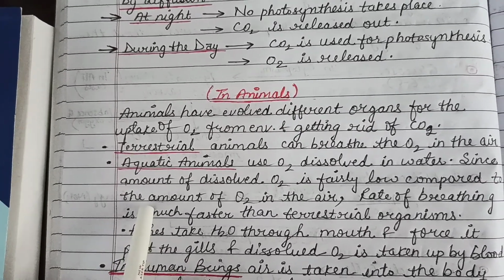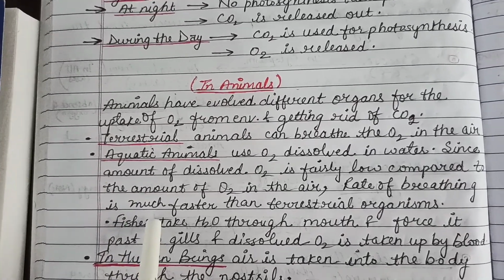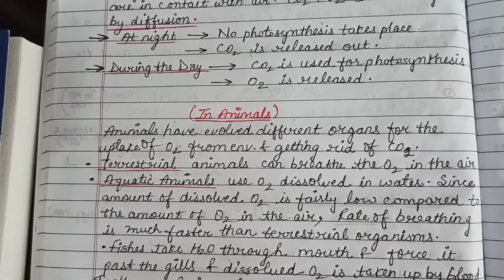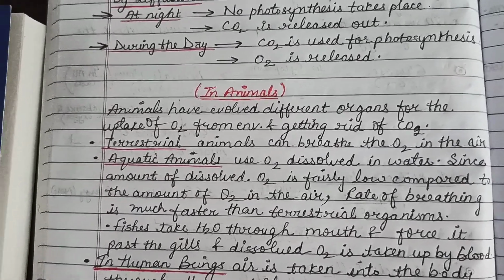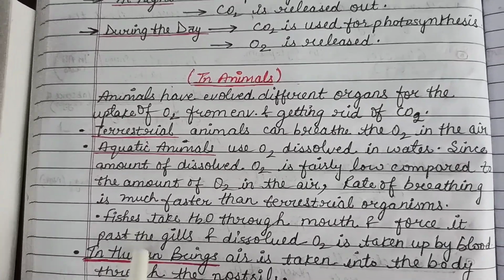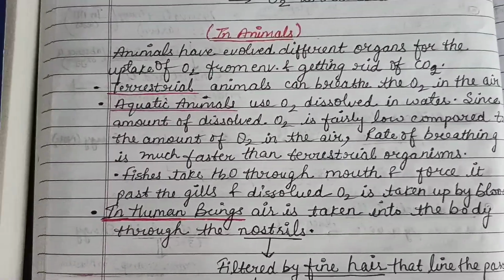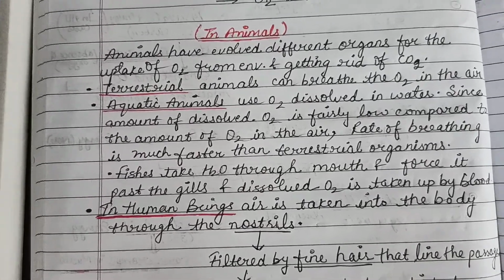Aquatic animals use gills for their respiration, and they use dissolved oxygen, I mean the oxygen which is dissolved in water, for their respiratory purposes, right? Fishes take water through the mouth and force it to pass through the gills.